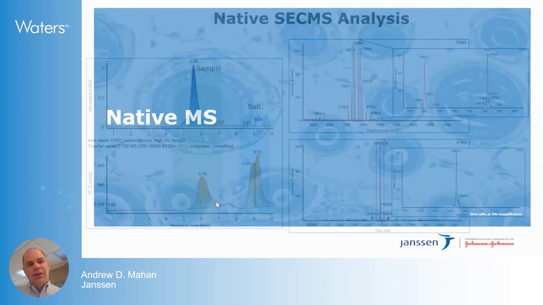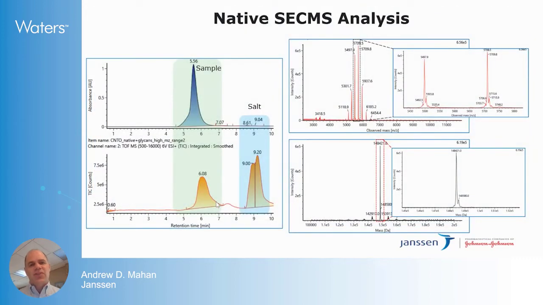And also the Xevo G3 has improved the mass range up to 16,000. And this is an improvement. So I show here this really high quality native SEC-MS that was collected on the G3.